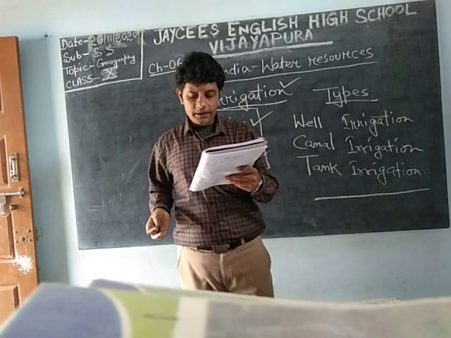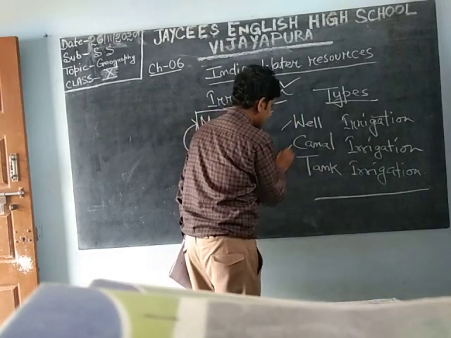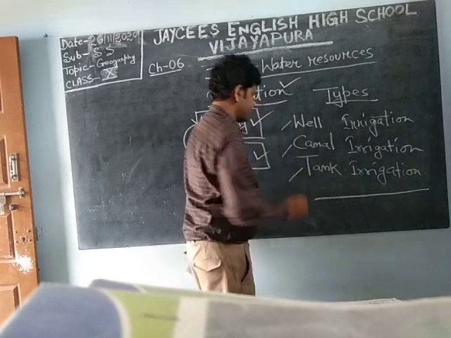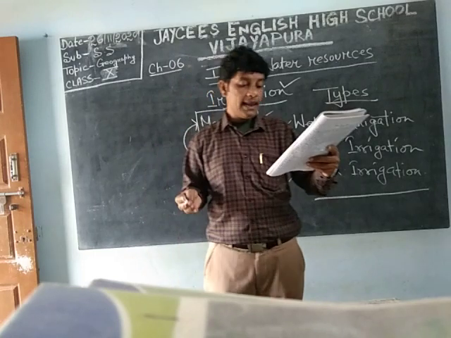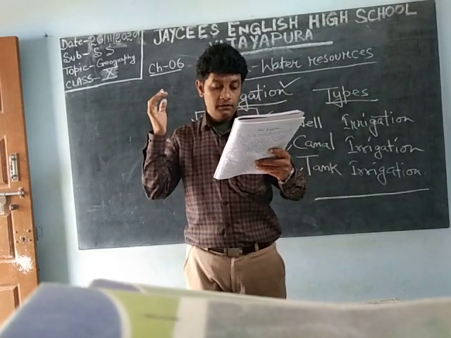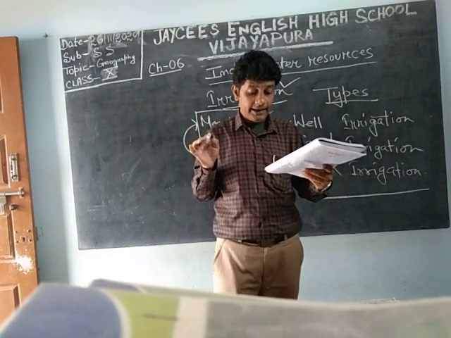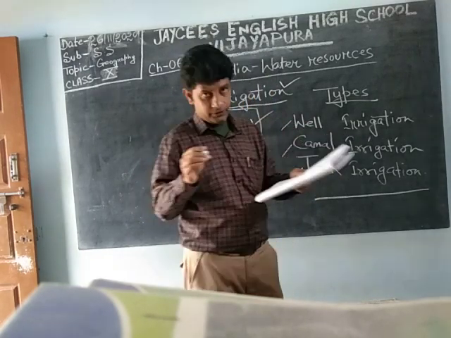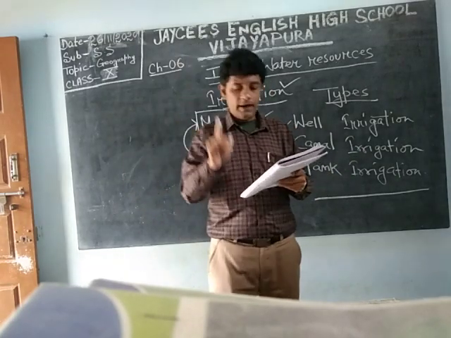The important types of irrigation in India are well irrigation, canal irrigation and tank irrigation. So there are three types of irrigation in India: well, tank, canal. Now recently sprinkler and drip irrigation have been introduced. What are sprinkler and drip? It is mentioned in your keywords.